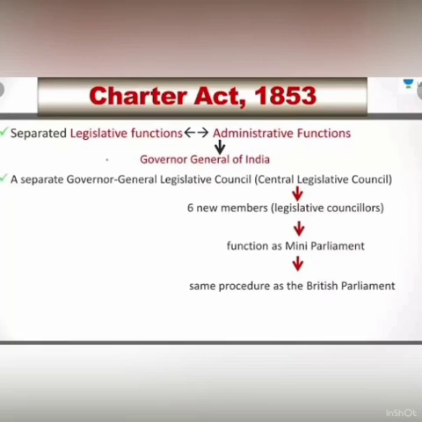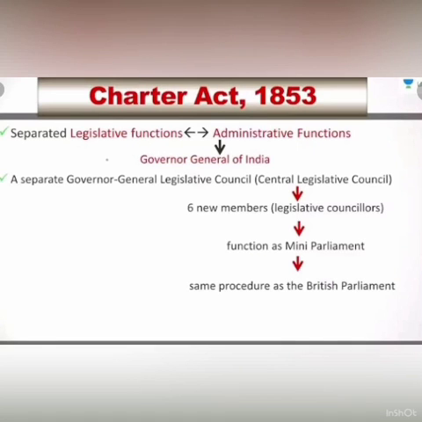Charter Act of 1853. The law member was made a full-fledged member of Governor General's Council. Under this act, the Governor General could appoint 2 or more members to his council whenever required. The council was to exercise its function on the lines drawn by the British Parliament.